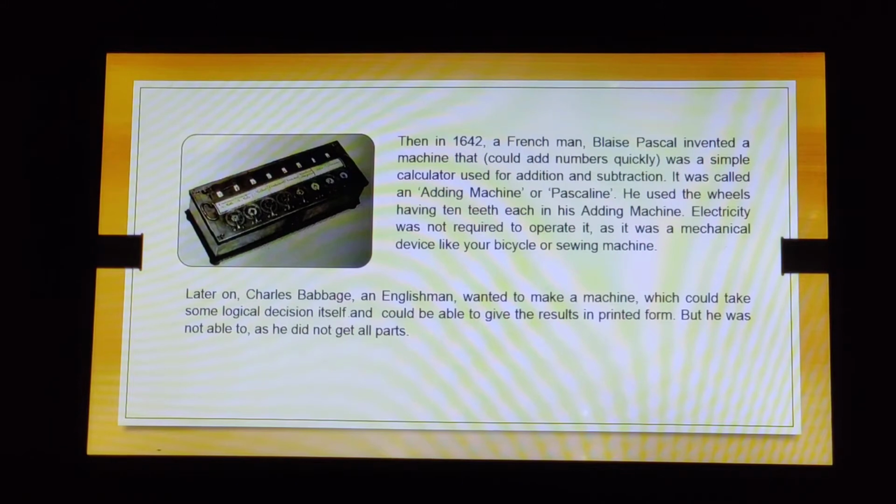Later on, Charles Babbage, an Englishman, wanted to make a machine which could take some logical decision itself and could be able to give the results in printed form. But he was not able, as he did not get all parts. So children, those days, they were trying to invent new things, trying to modify things and make it simpler and easier and better for people to use, right? So those days, just imagine the non-availability of all parts, because of which he was not able to bring into picture what he wanted. He was unable to do what he wanted, right?